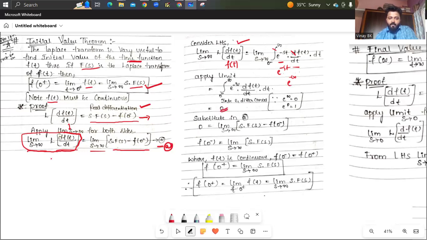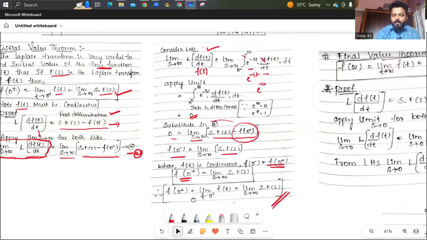So now we substitute this value to the equation A. On LHS, substitute 0: 0 equals limit s tends to infinite s into F of s minus f of 0 minus. Now we send this to the right side. We'll get f of 0 minus equals limit s tends to infinite s into F of s, where f of t is continuous, so that f of 0 minus is the same as f of 0 plus. You can write it as f of 0 plus equals limit s tends to infinite s into F of s. This is the proof. Only this much you have to write. It is very easy and you can easily write it in the examination, so if you want you can take a screenshot also.